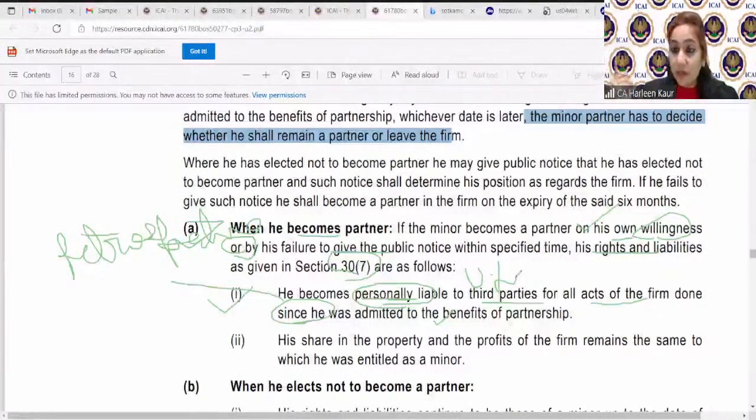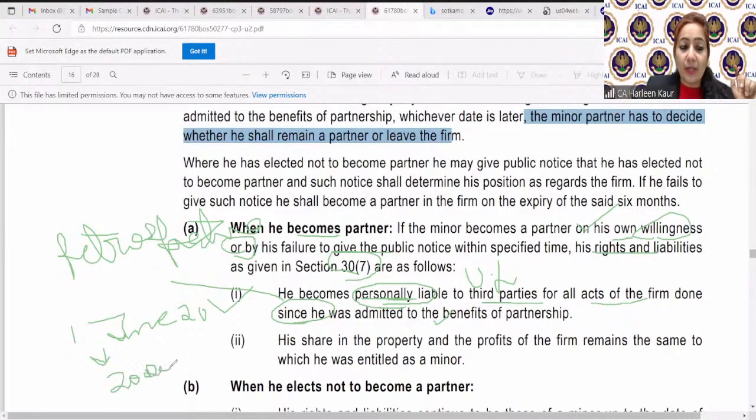For what actions? Do you think after 2020, after he became major? No. Say, for example, if he has joined the firm in June 2020, say, for example, minor joined the firm in 1st June 2020 and he became major on 20th December 2020.